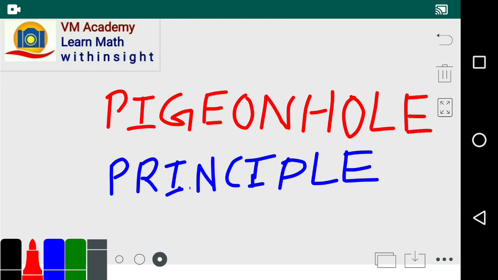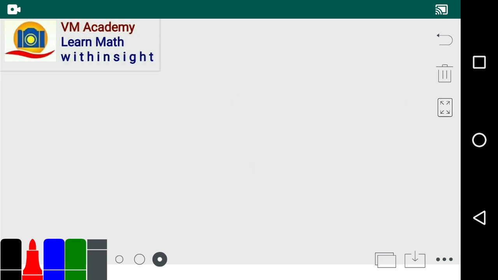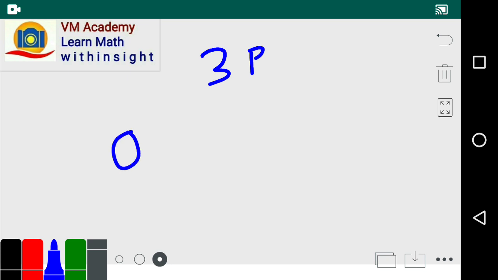Pigeonhole principle is an important principle in mathematics, and it has many amazing, wonderful applications. Pigeonhole principle: there are some pigeons and there are some pigeonholes, and we have to place pigeons into pigeonholes. So suppose we have to place three pigeons into two pigeonholes, friends.